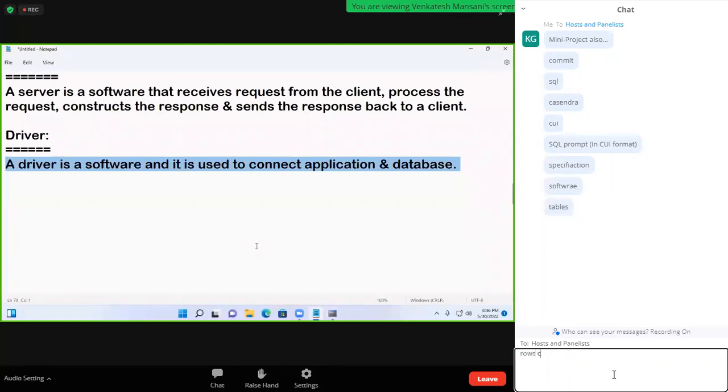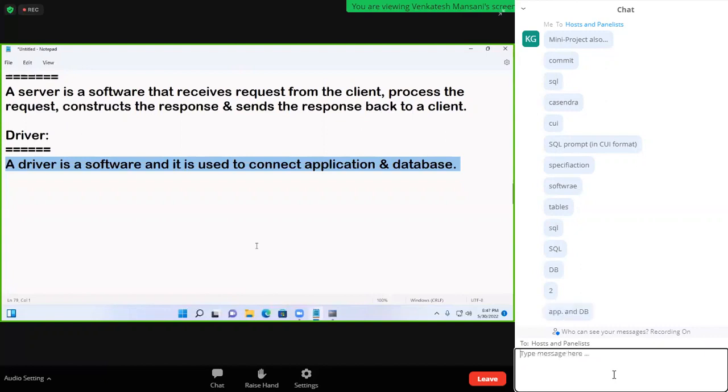Applications communicate with the database by using one language. That language is called SQL. SQL full form? Structured Query Language. All databases can understand only one language, that is SQL. Now, is Oracle a database or a language? MySQL, SQL Server are databases. These all can understand SQL. What is SQL? A language. When I install database software, how many parts are installed? Two parts. What are those? Database application and database.